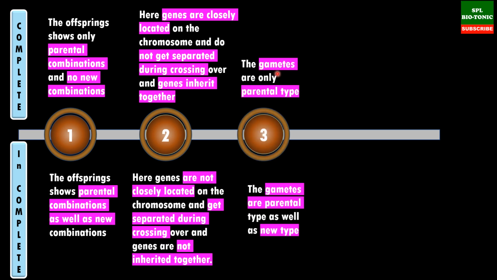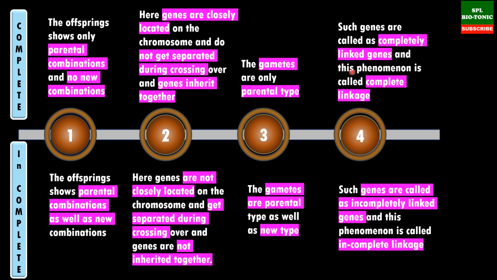Now, in case of the complete linkage, gametes are produced of parental type. In case of incomplete linkage, parental as well as new types of gametes are produced. So here, first is the completely linked genes and complete linkage, then incompletely linked genes and incomplete linkage. I hope you are understanding these things.